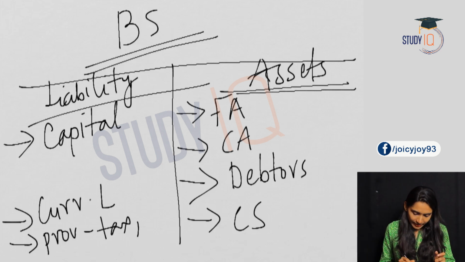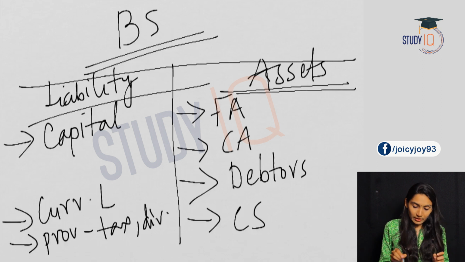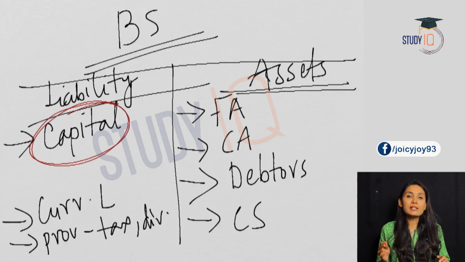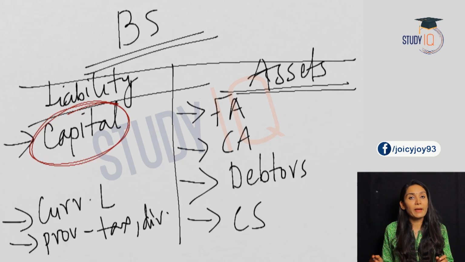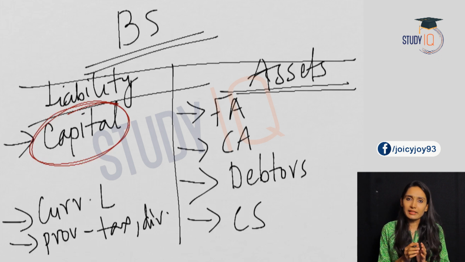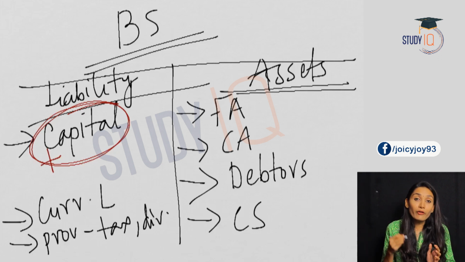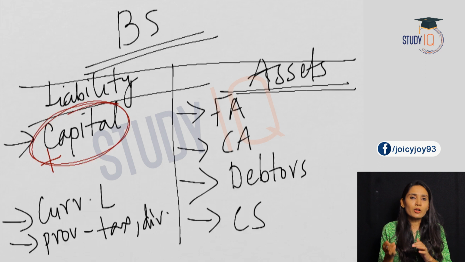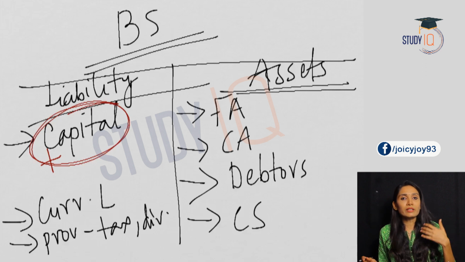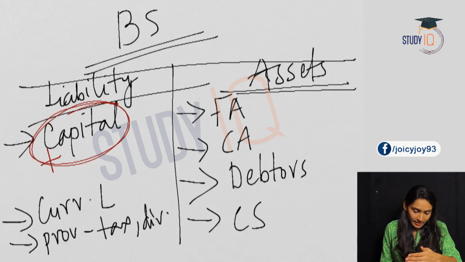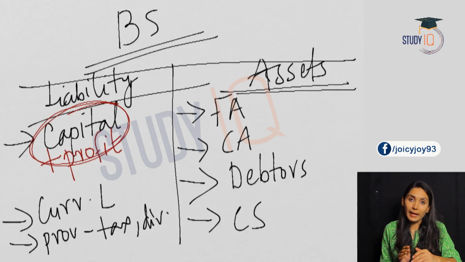So coming to the capital, we were discussing about the capital. You must remember that in the case of a balance sheet, the capital is on the liability side. So whatever profit a firm earns, and we are talking here about the banks, whatever profit a bank earns, this is added to the capital. So profit is added to capital.